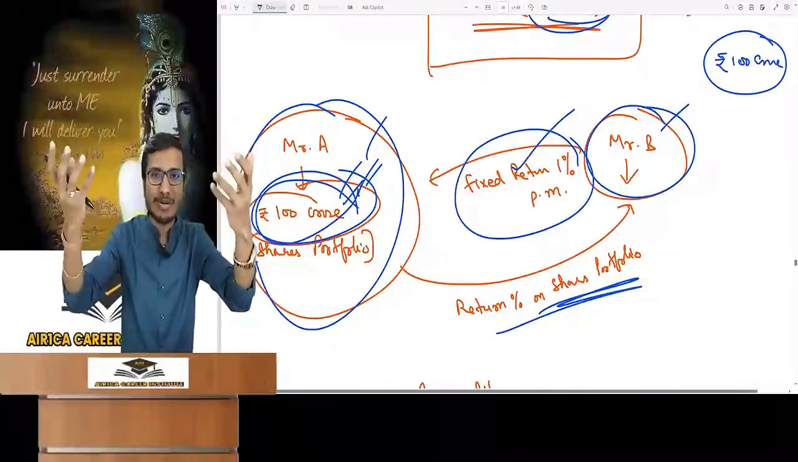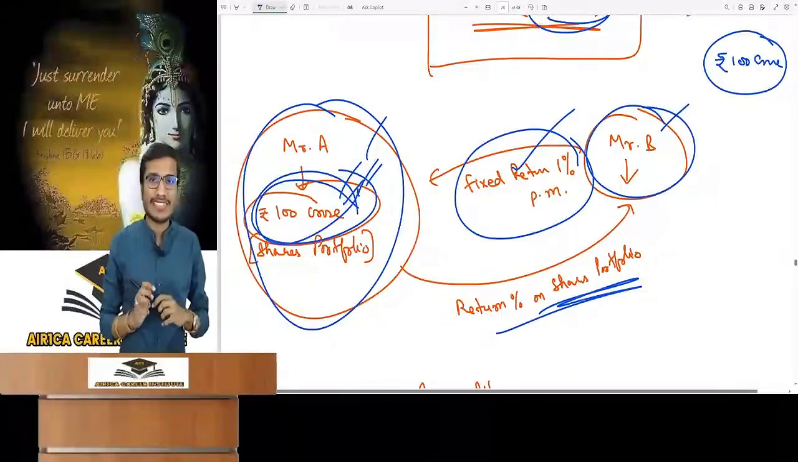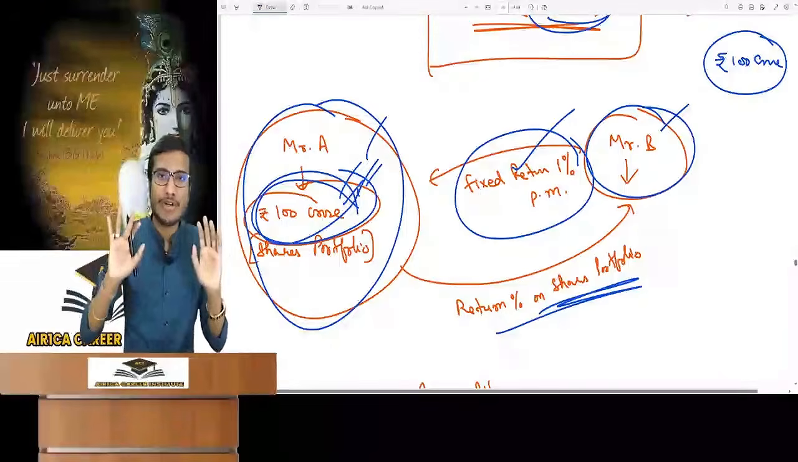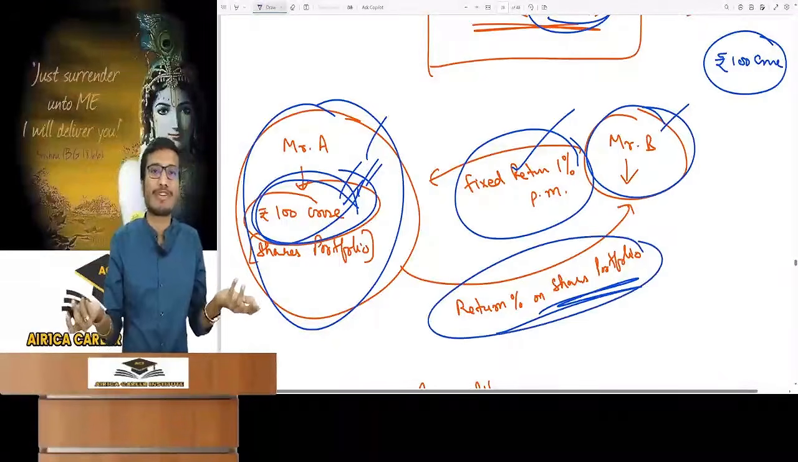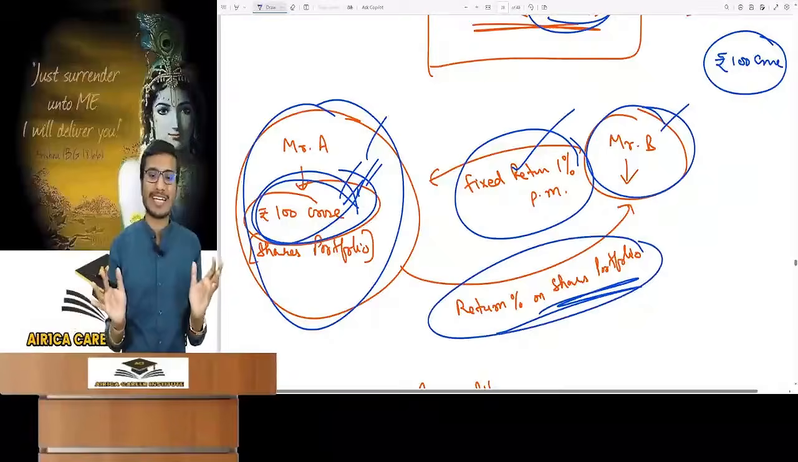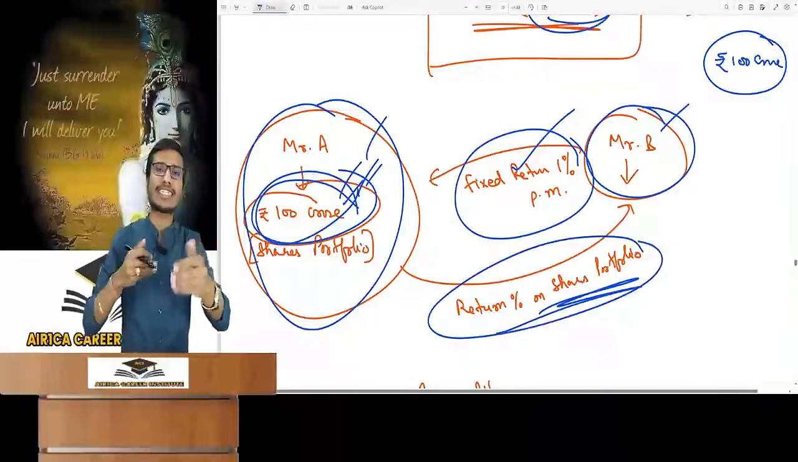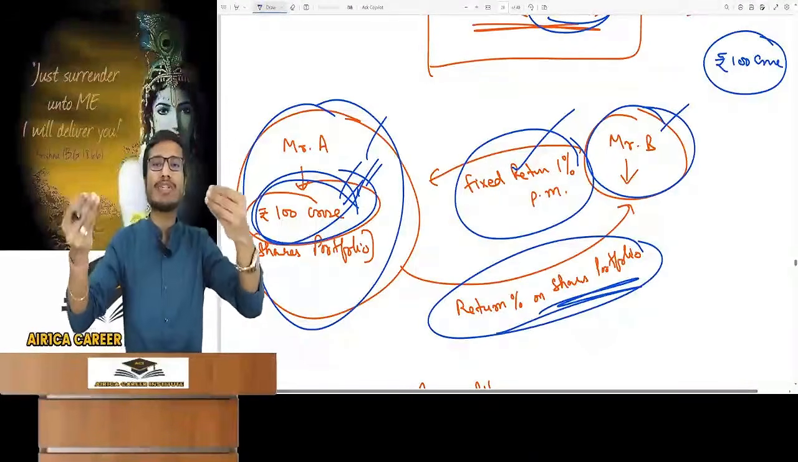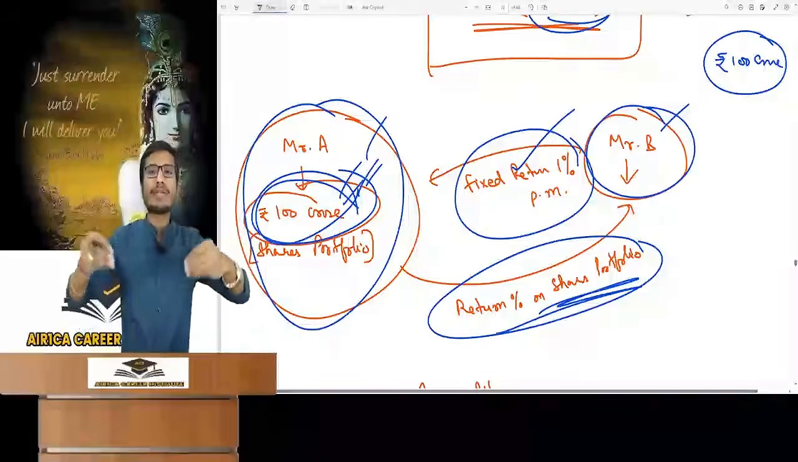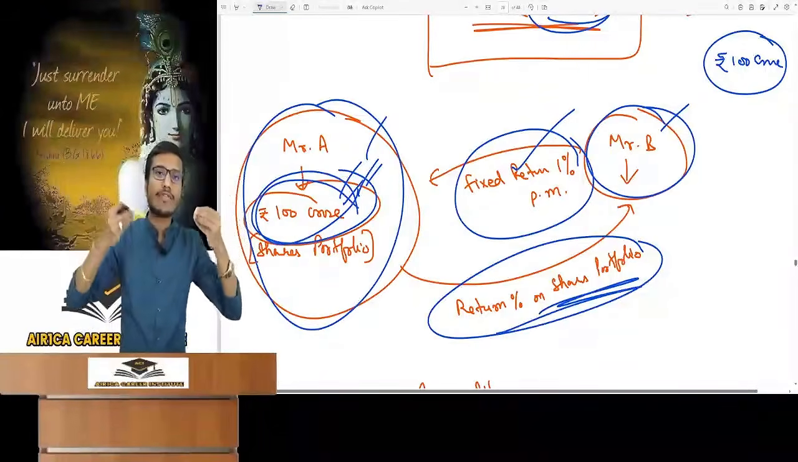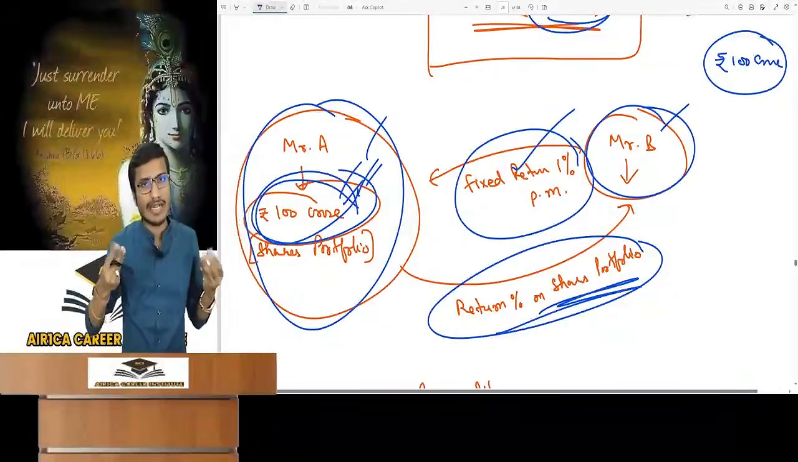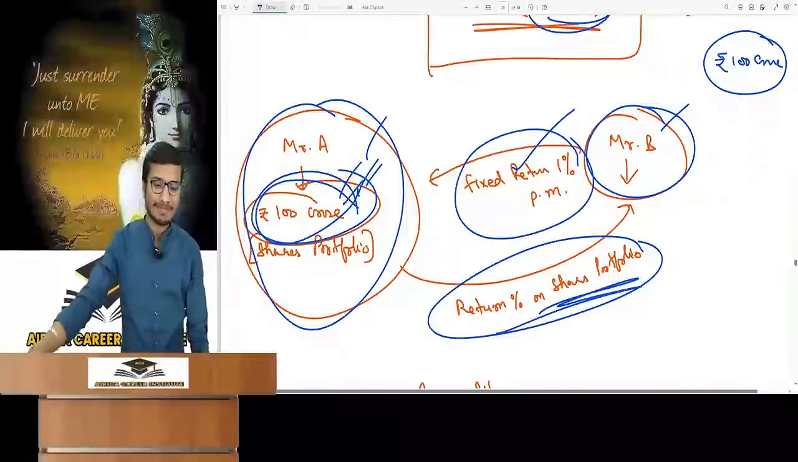A derivative contract is a future contract. The transaction will be in the future. We have fixed the contract today, but we don't know if this will be profit or loss because we don't know the return on the share portfolio. I am giving the equity share portfolio's return to the other person and taking a fixed return from him. Simple.